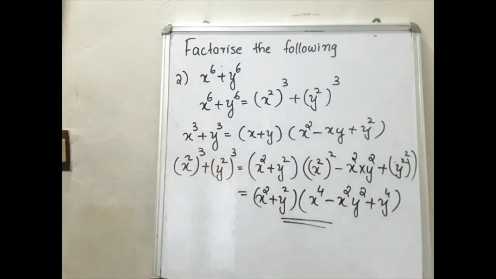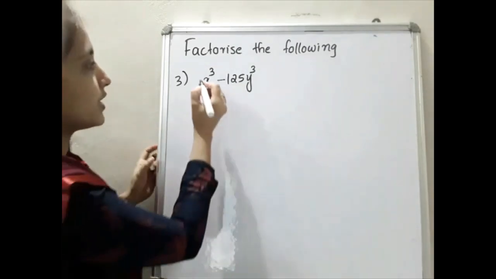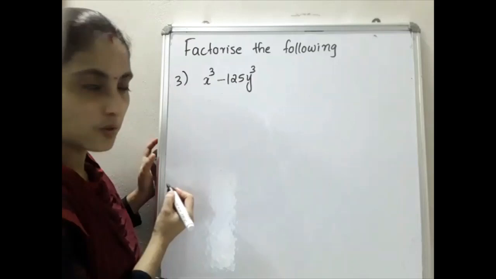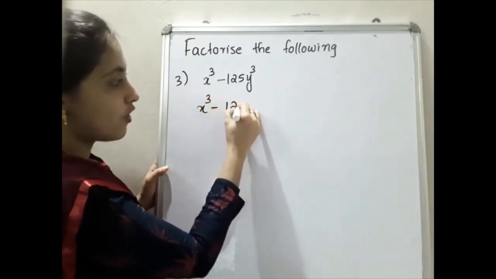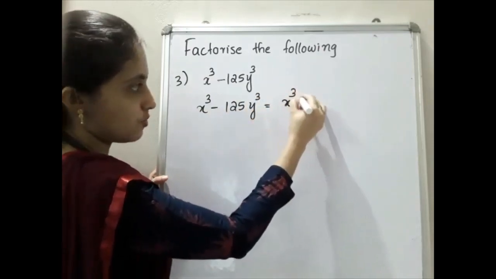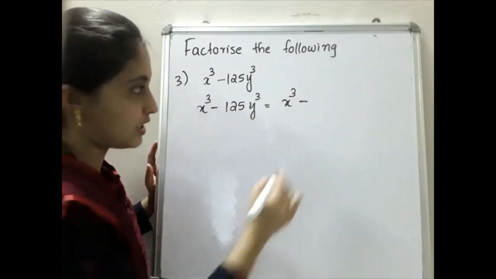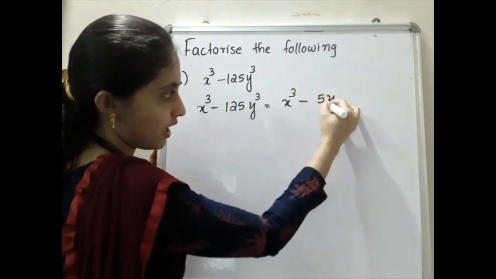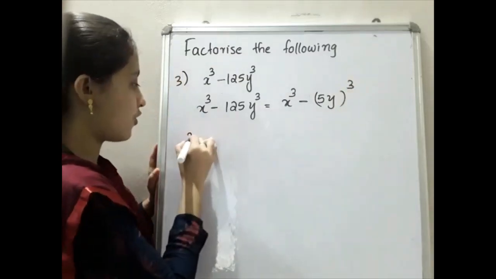Okay, so please write down this question. Next one is x cube minus 125 y cube. So how can we write this? x cube minus 125 y cube will be equal to what? 125 is the cube of which number? 5. So that is 5y the whole cube. Clear? So next step, the identity.